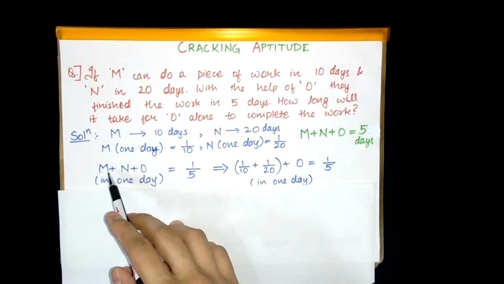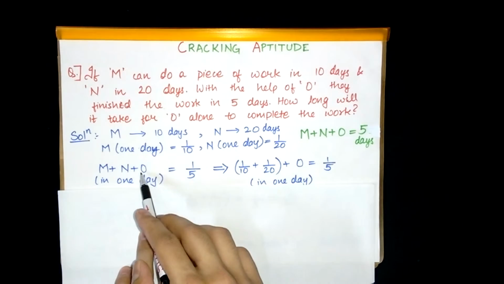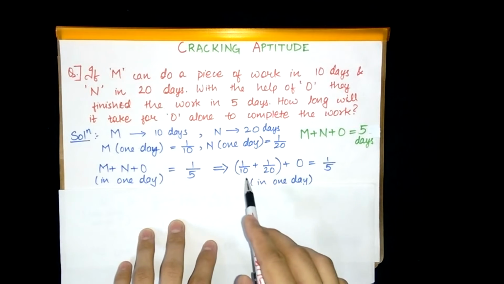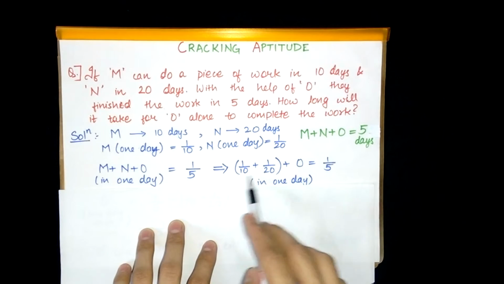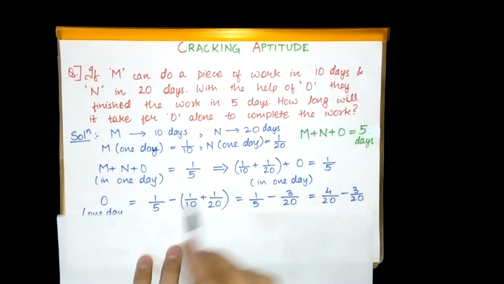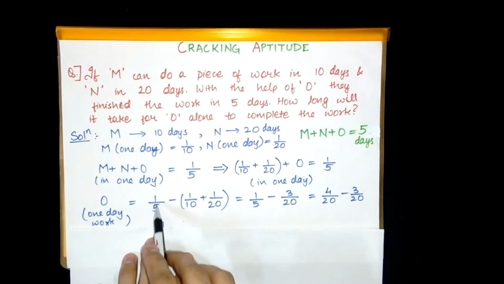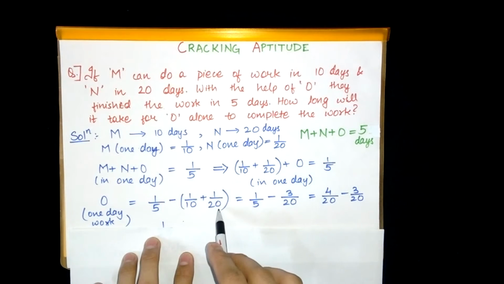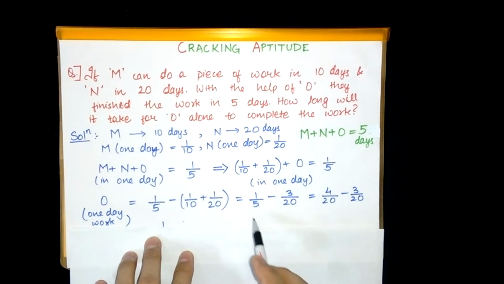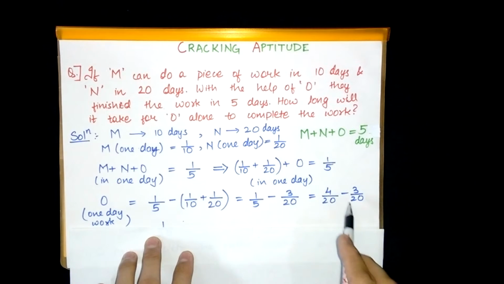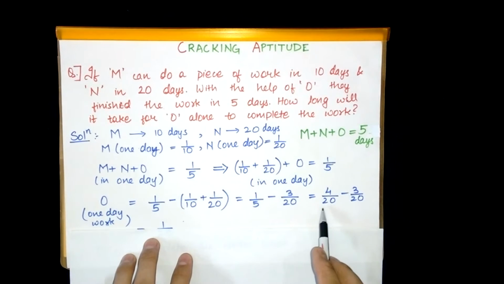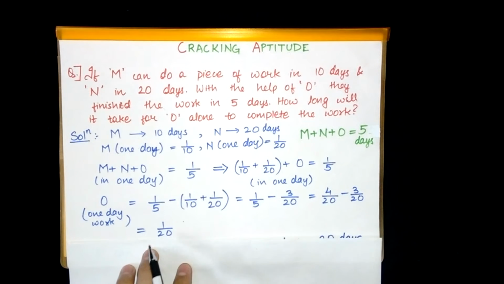Now when you add the values of M's 1 day work and N's 1 day work in this equation, you get 1 by 10 plus 1 by 20 plus O is equal to 1 by 5. Now when you take this to the other side, O's 1 day work would be 1 by 5 minus 1 by 10 plus 1 by 20. So that would be 1 by 5 minus 3 by 20, and when you solve this by making the denominator equal, you get 4 by 20 minus 3 by 20, which would give you the answer as 1 by 20.